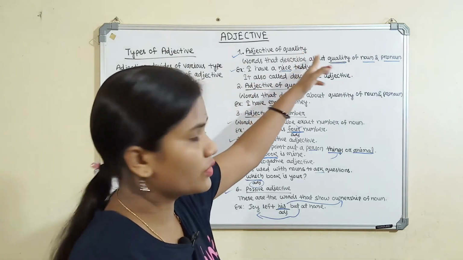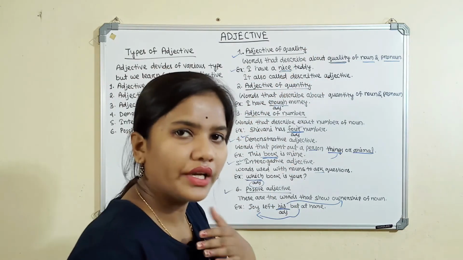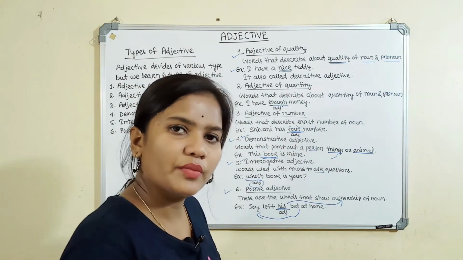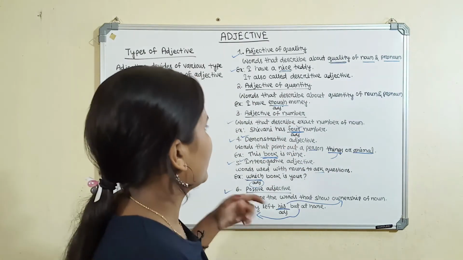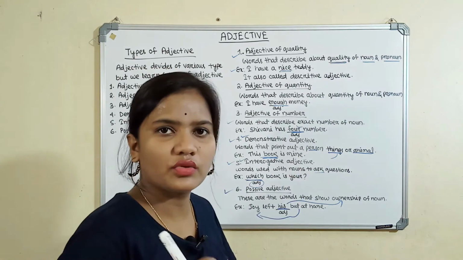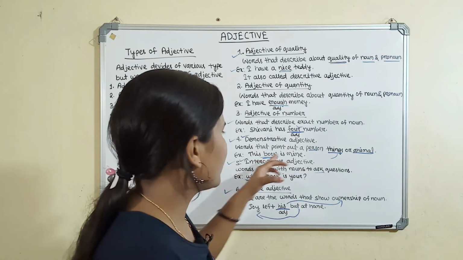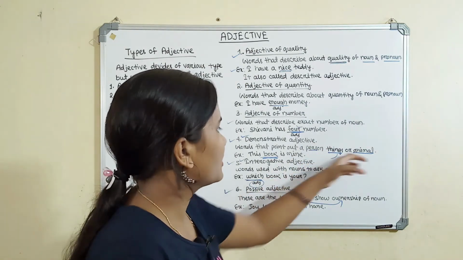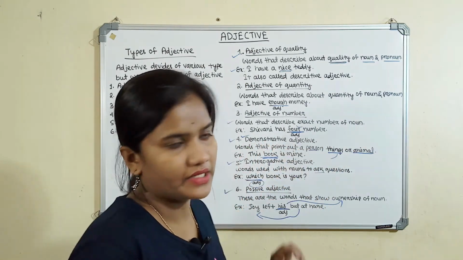Adjective of quality describes the quality of a noun, and adjective of quantity describes the quantity of a noun. Third is adjective of number, which shows the exact number. Fourth is demonstrative adjective, which shows animal, thing or person.